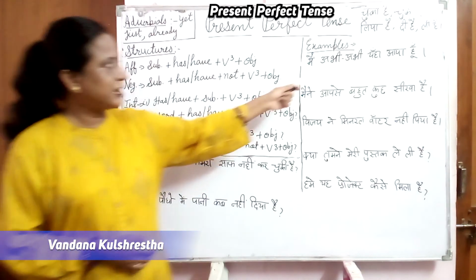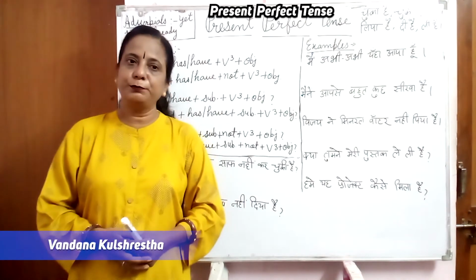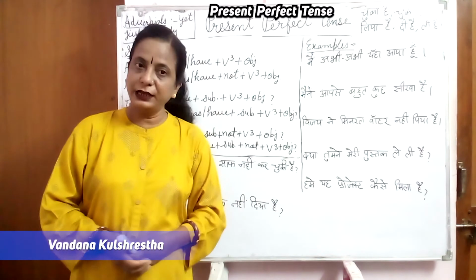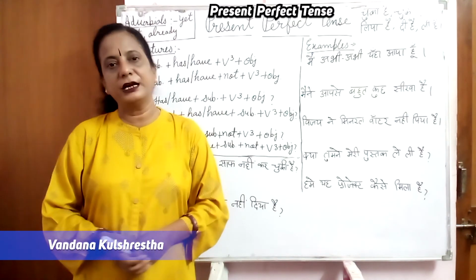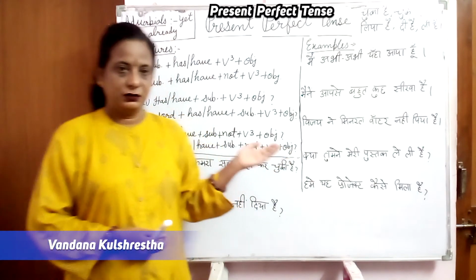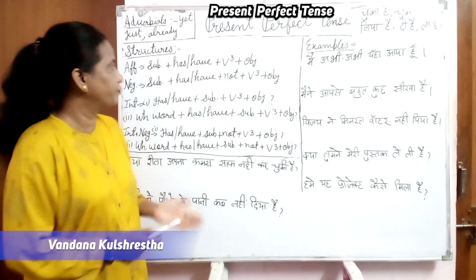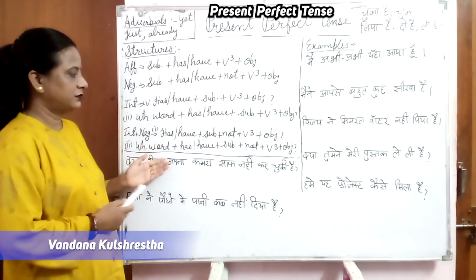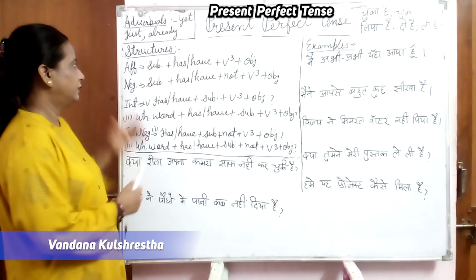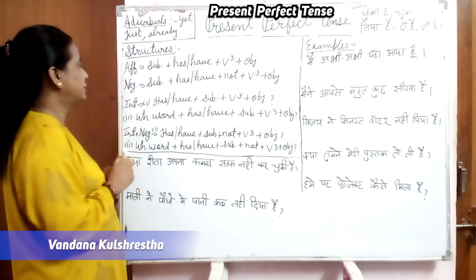And in Hindi its identification is चुका है, चुके हैं, लिया है, दी है, ली है, आ गया है, खा लिया है, पी लिया है, चुका है, चुके हैं, चुकी है. So this is the Hindi identification. So as you know, I have written sentence patterns or structures over here. जैसा हमने पहले किया था कि types of sentences.